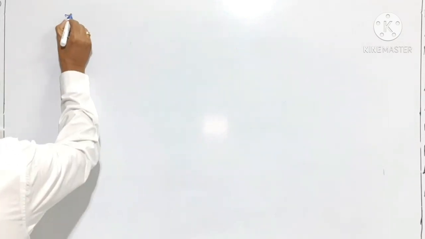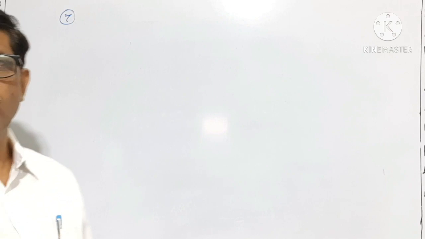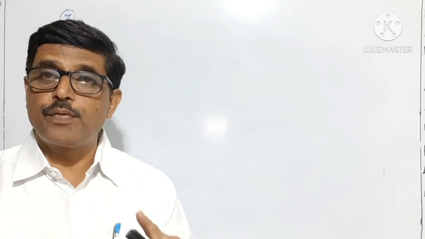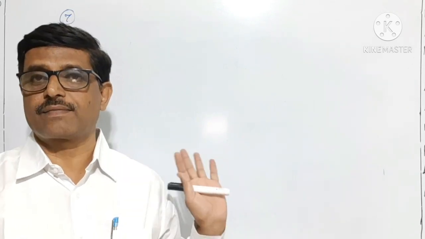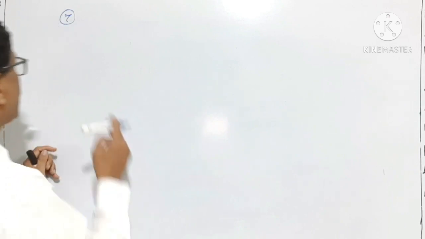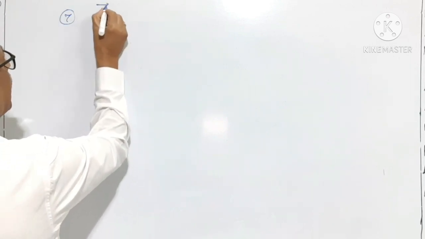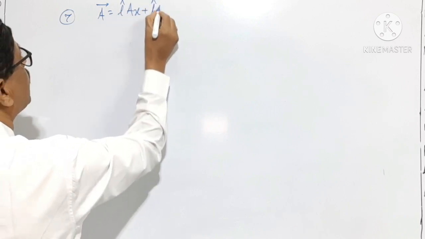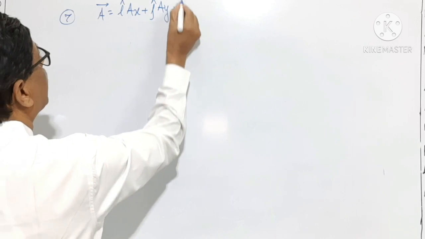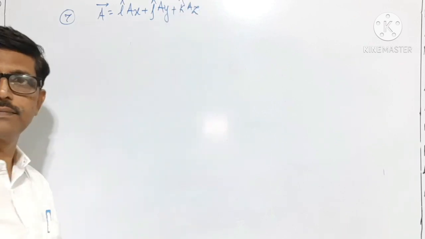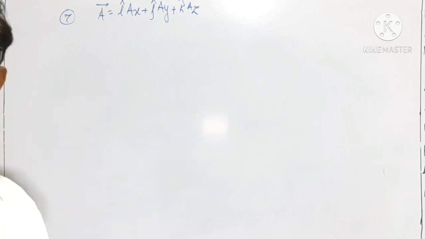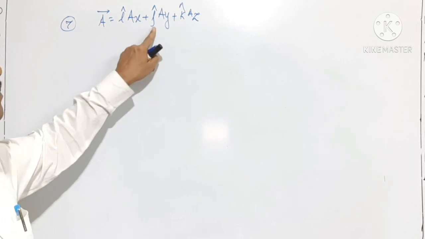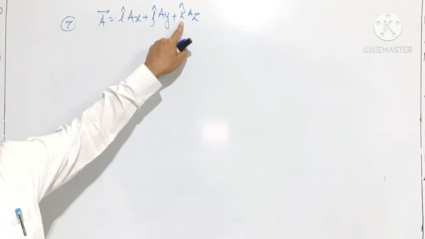We know that a vector is represented by its components in a space. Therefore, vector A can be represented by vector I cap ax plus vector j cap ay plus vector k cap az. Vector A is represented by I cap ax plus j cap ay plus k cap az.